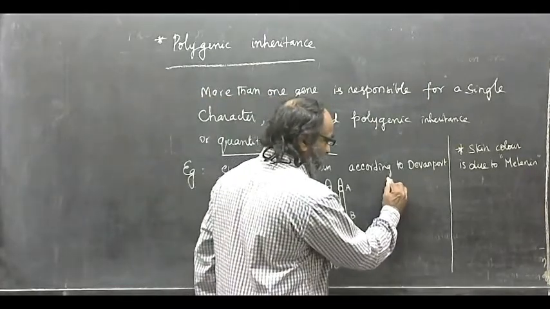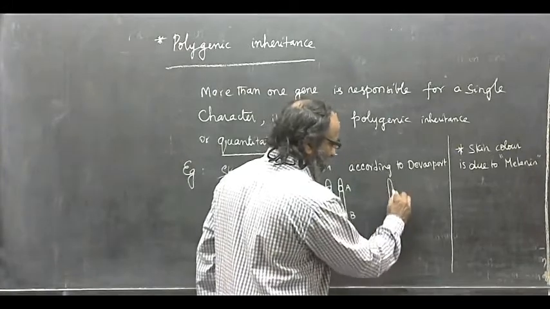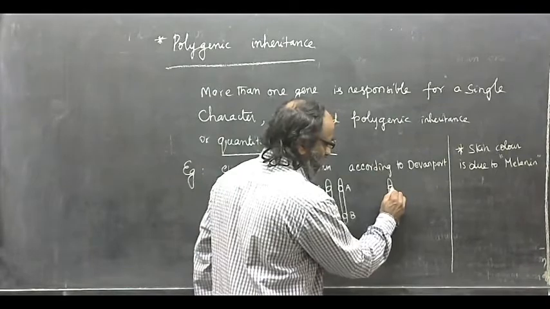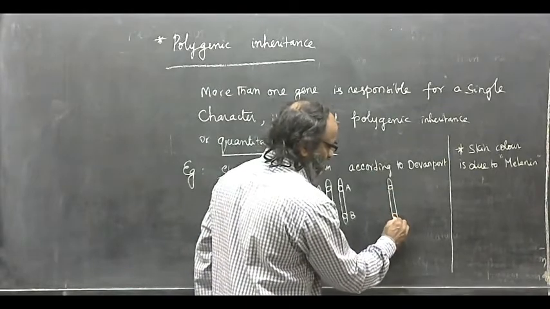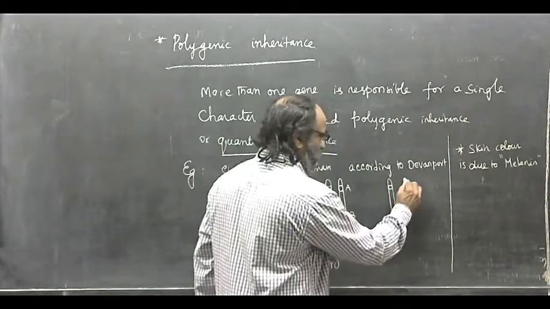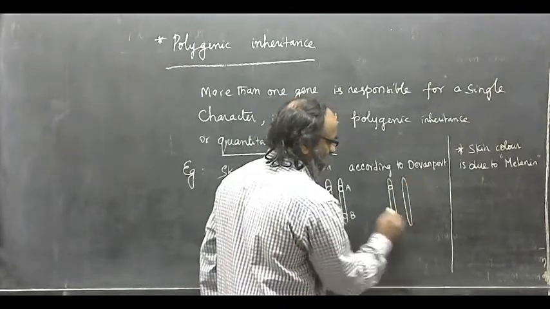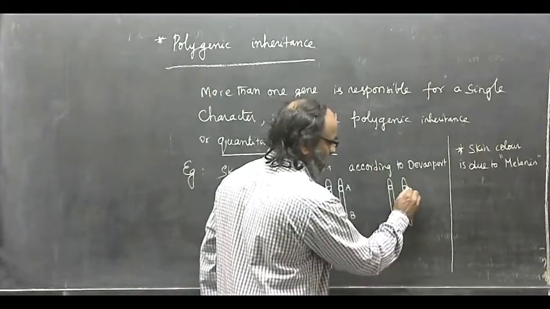Now imagine the situation. This is a chromosome with two loci, and this is a homologous chromosome with two loci.